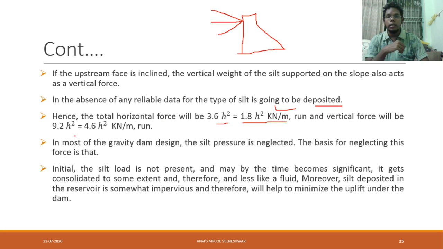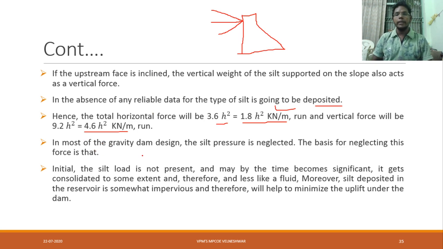Vertical we have to apply more as it is the slope, so there is a chance of earthquake. Whenever there is an earthquake, the slope will be affected more. For this purpose, here for silt pressure we consider 1.8 h square for horizontal, and for vertical 4.6 h square.